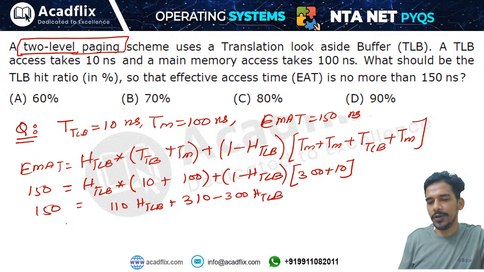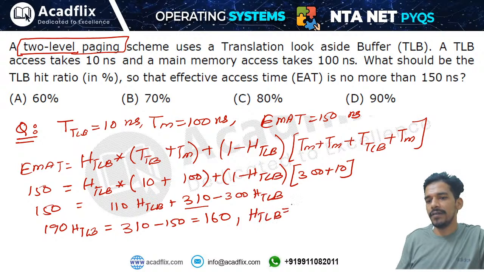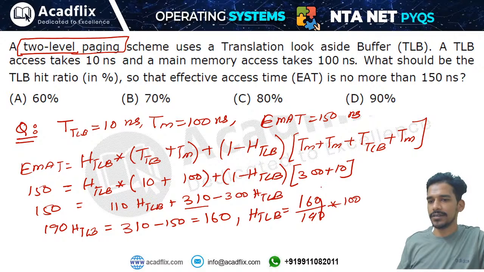So you can see this will become 190. So 190 into hit ratio of TLB equals 300, this is 310. 310 minus 150 will be, I think, 160, right? 160 plus 150 will be 310. So this will become hit ratio of TLB equals 160 divided by 190, into 100. Whatever you get is your answer.